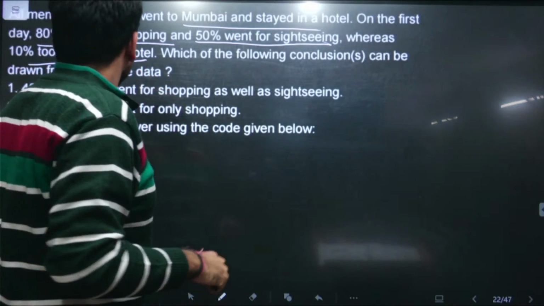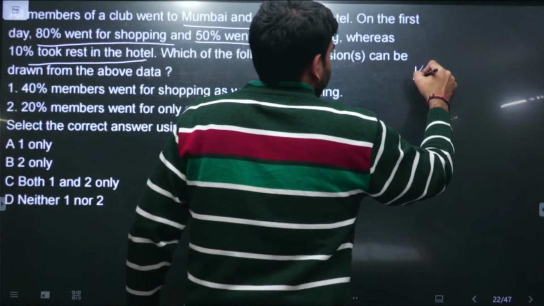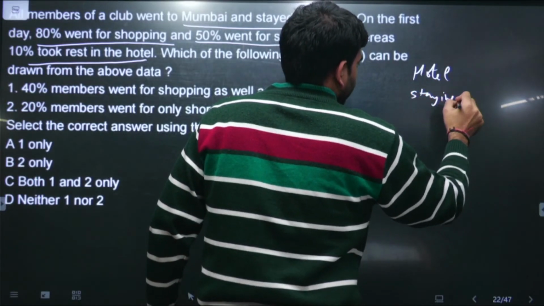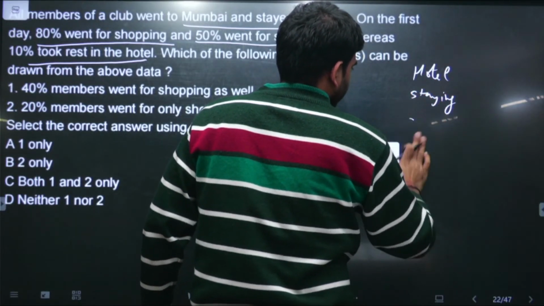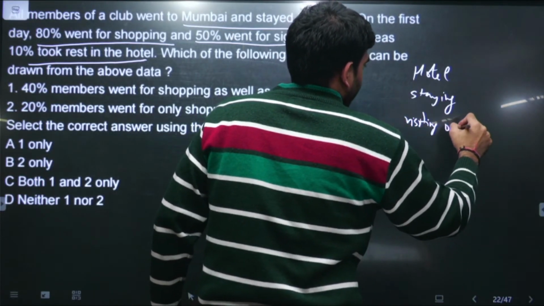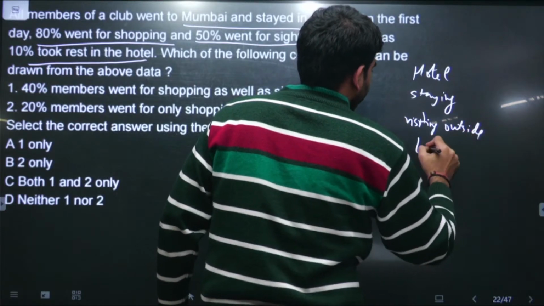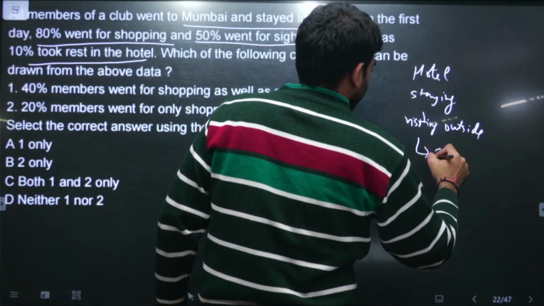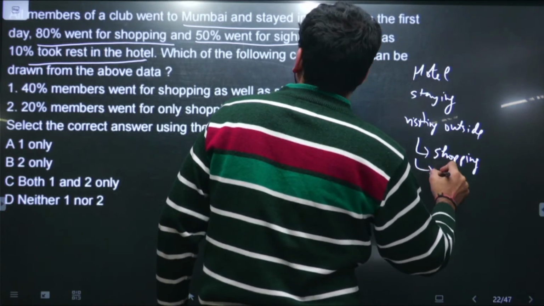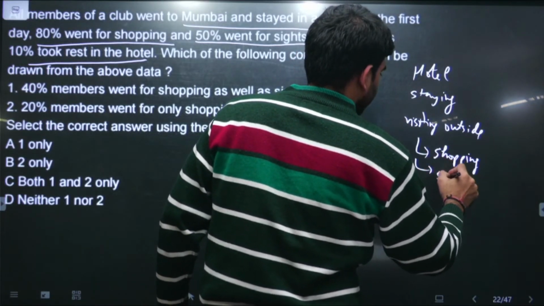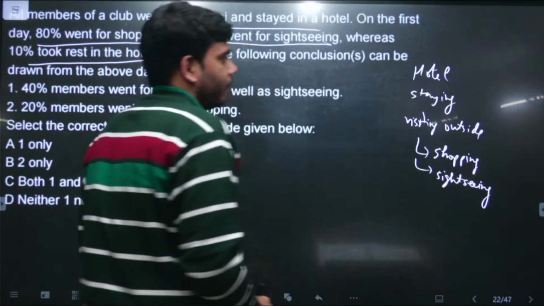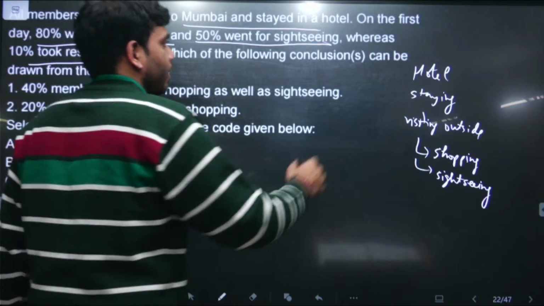It is saying that in this hotel some people are staying and some people are moving outside, meaning visiting outside. And there are two activities that they are doing when visiting outside: either they are going for shopping or they are going for sightseeing. This is what is provided to us.